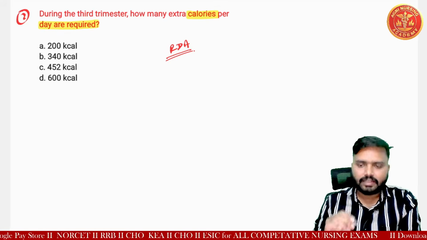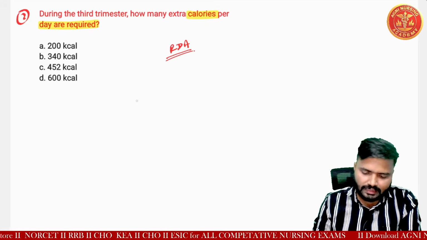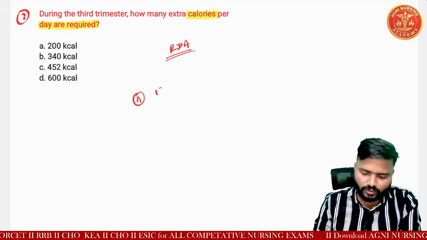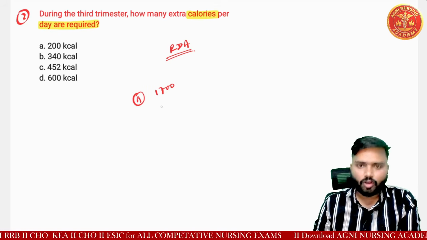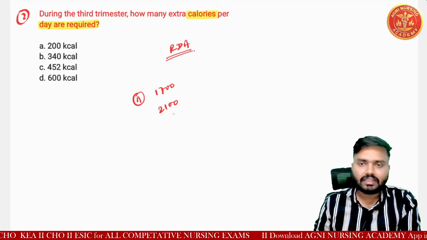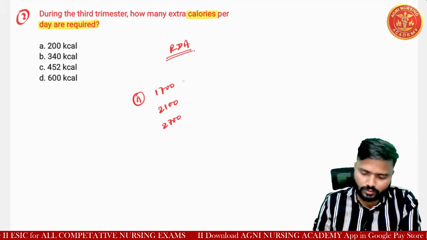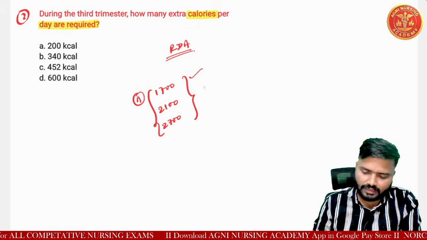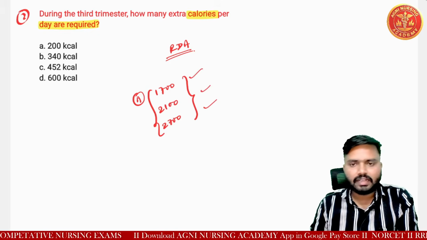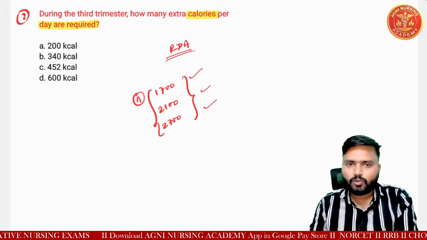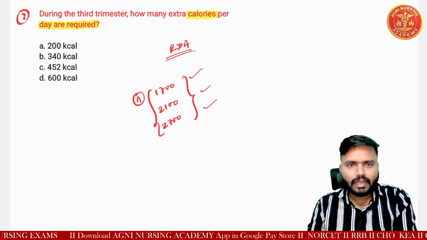For example, I will tell you, we also categorize for normal people, office-going people and hard workers. So these are the normal 3 categories of recommended daily allowances in India.